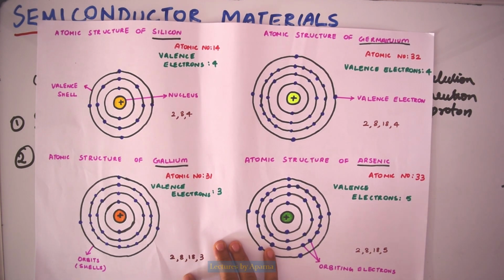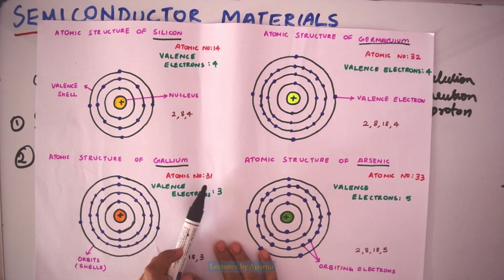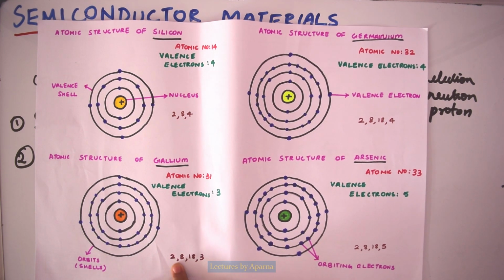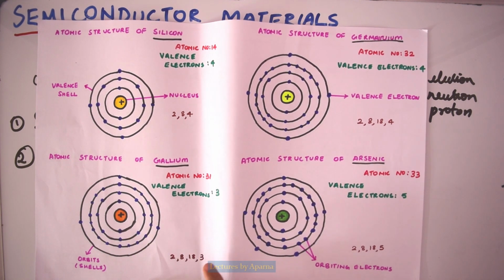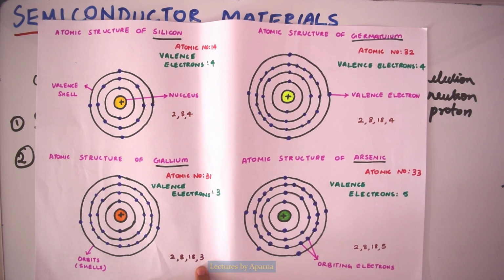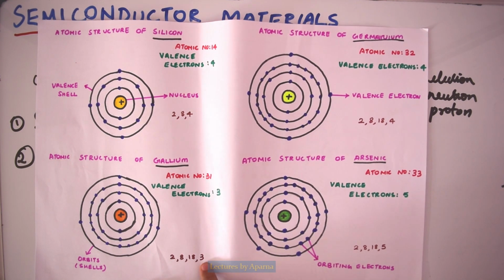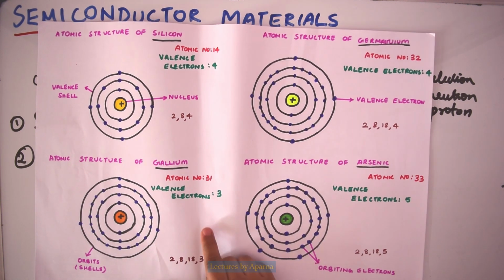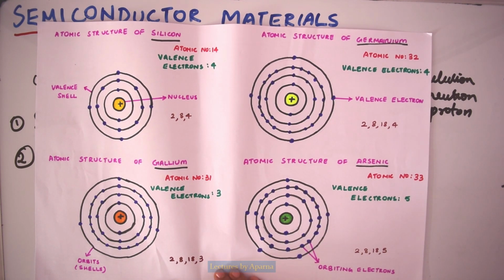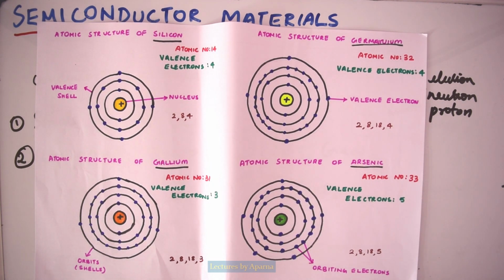Now looking at gallium, its atomic number is 31 and its electron distribution is 2, 8, 18, and in the valence shell there are 3 electrons. So it has 3 valence electrons. Now looking at arsenic, its atomic number is 33.